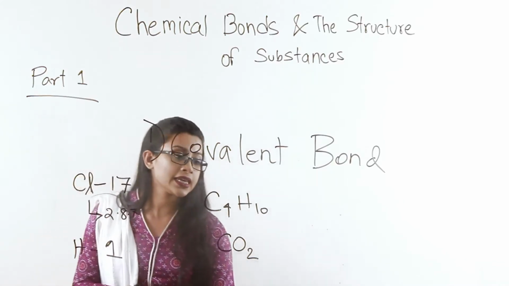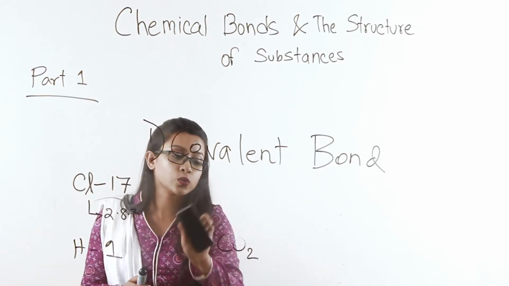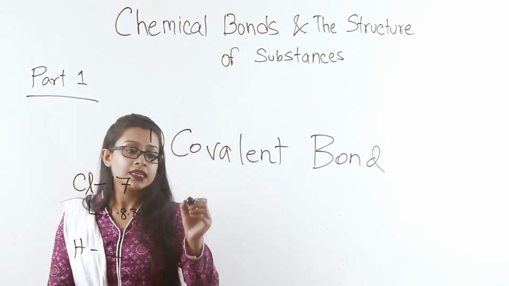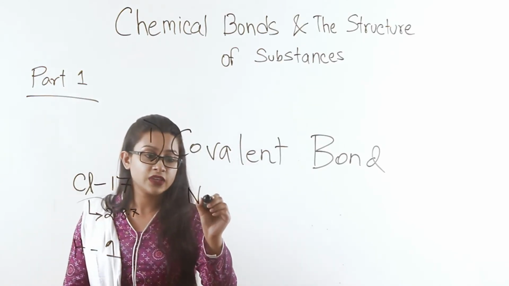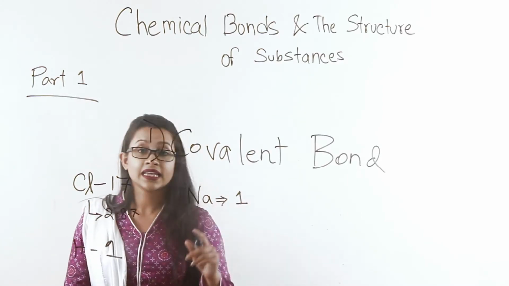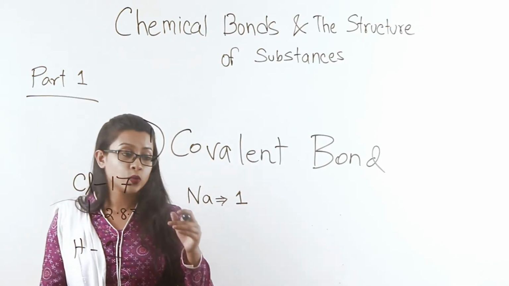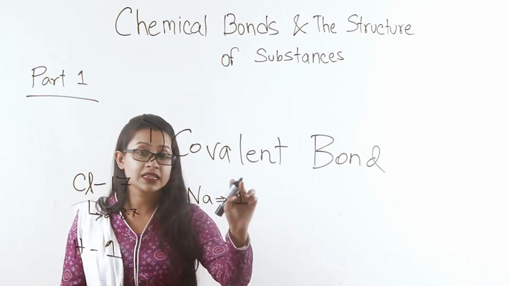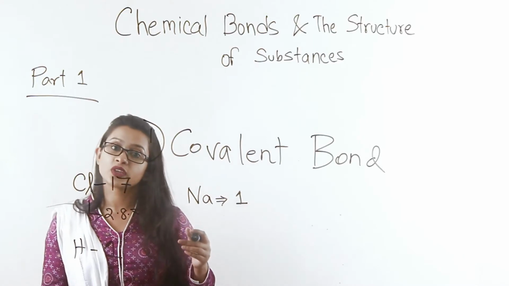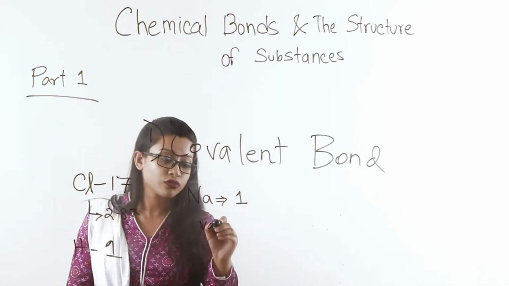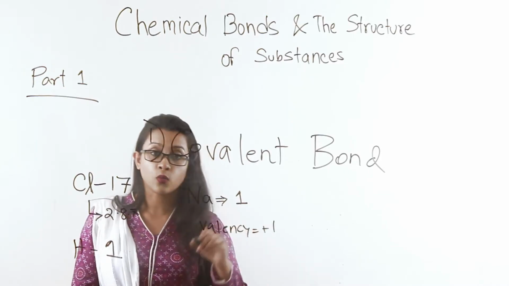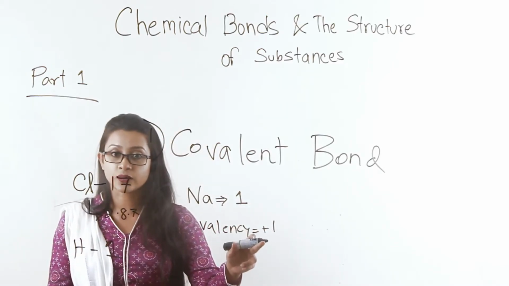You will often hear the word valency in chemistry. Valency means, say, sodium has an extra electron in its outermost shell that it can lose. This gives sodium a valency of +1. Why? Because it can lose this electron.